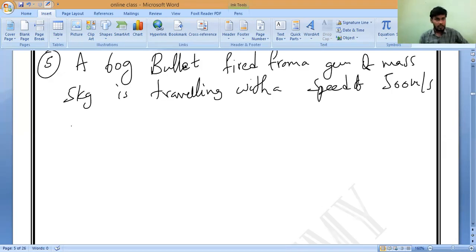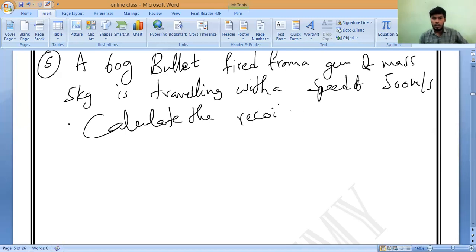Calculate the recoil velocity. Recoil velocity of the gun means jerk. That's all. So very simple.